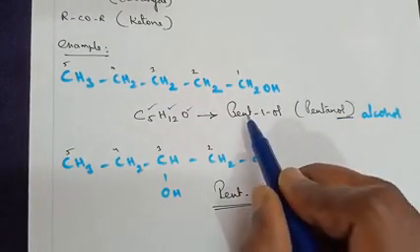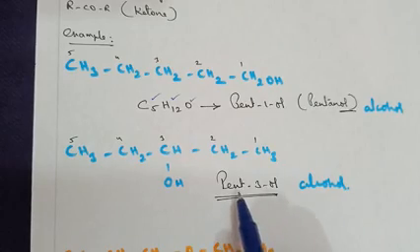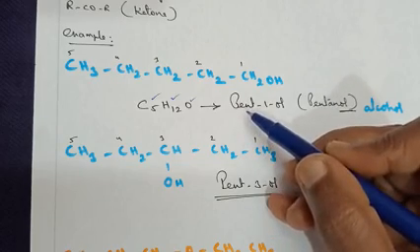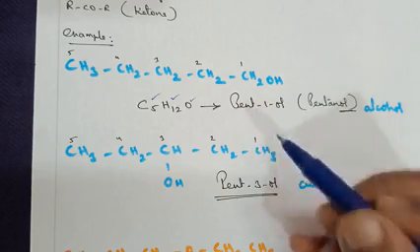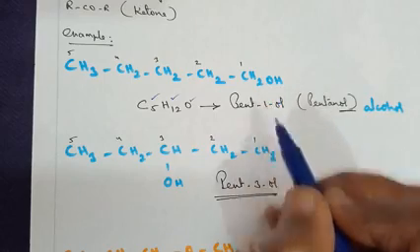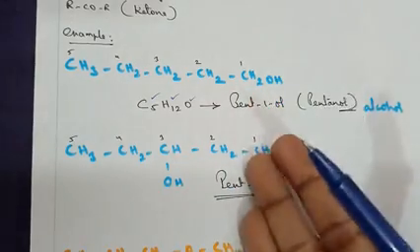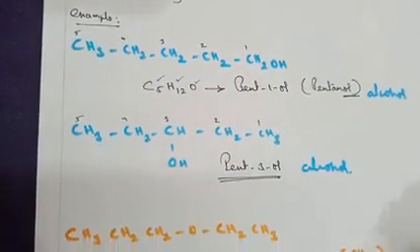Now in this case it was pent-1-ol. In this case it is pent-3-ol. In both cases the number of carbon atoms is 5, so pentane is the root word. But here the first carbon has got the functional group, and here the third carbon has got the functional group. In like manner you can work out different structures here.